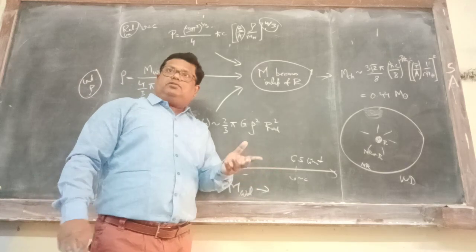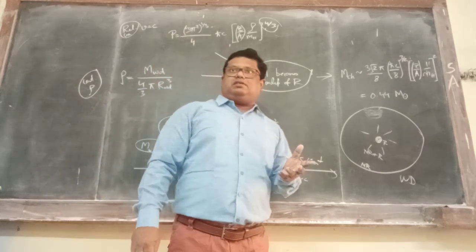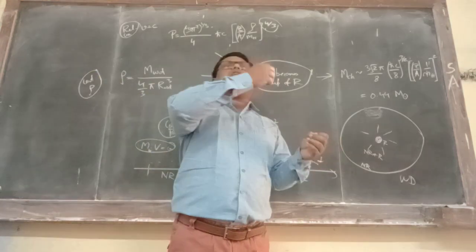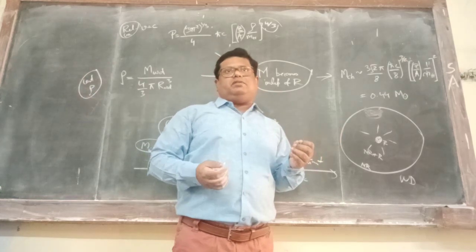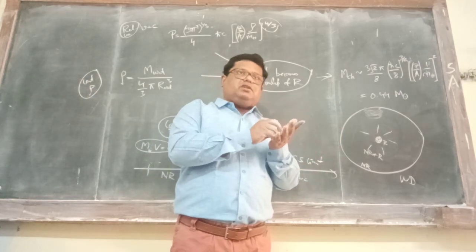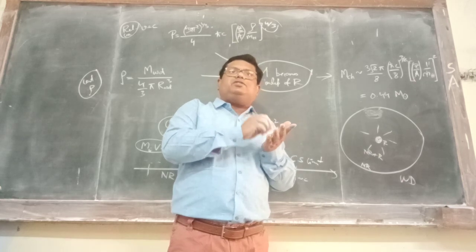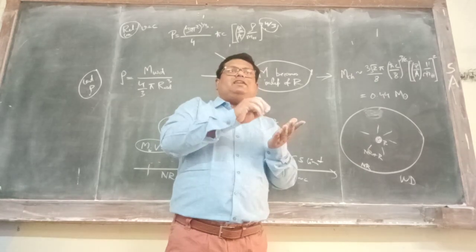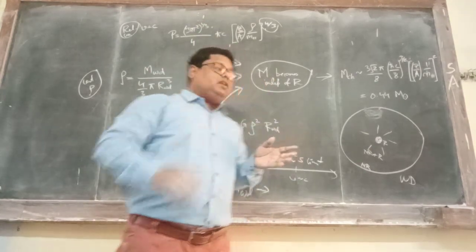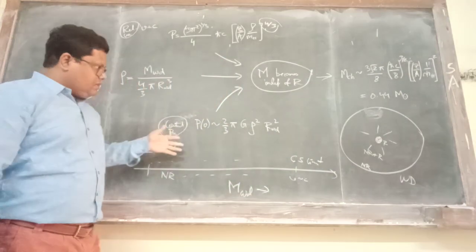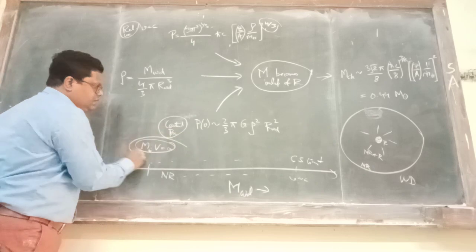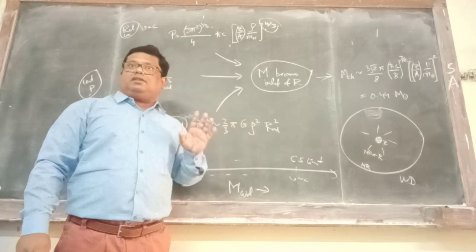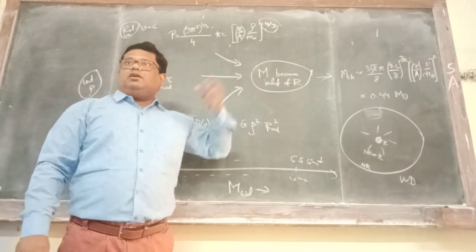Now you have also seen in graduation classes that you don't approach c abruptly. It takes a very large v. It will not be just v equal to c. It will be v equal to 0.999, then 0.9955, then 0.99556, slowly. And so, as it approaches, you will start observing deviations. And the moment you start observing deviation, you will understand that we are now moving away from the non-relativistic regime.